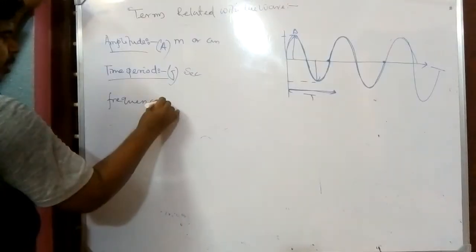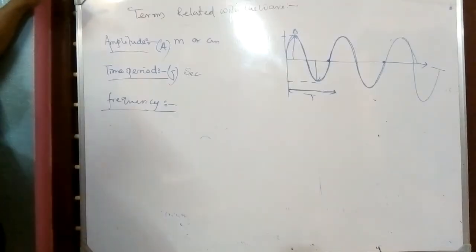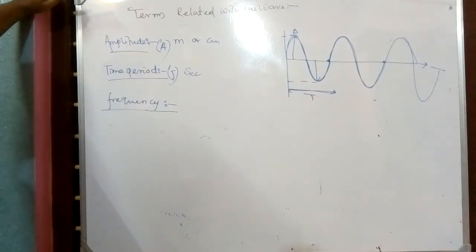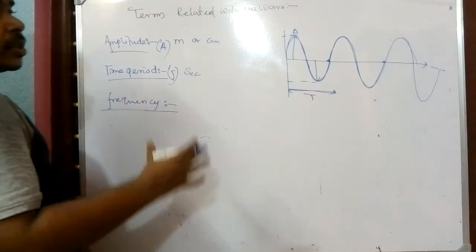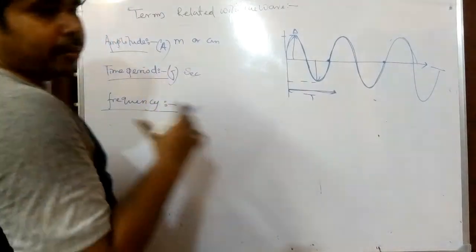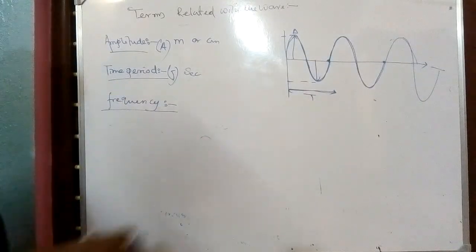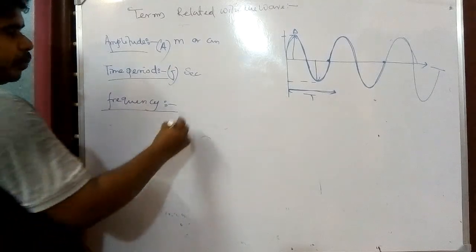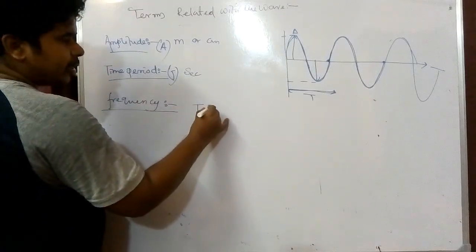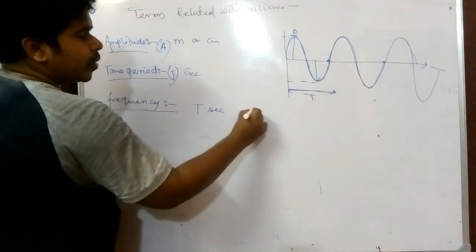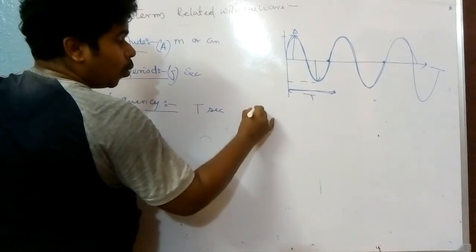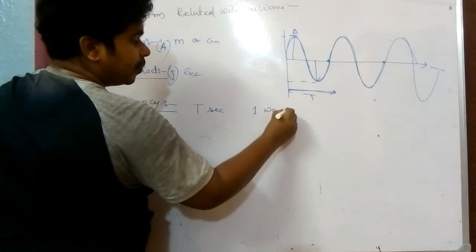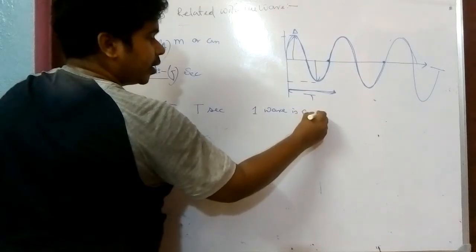Frequency: the number of vibrations or the number of waves per unit time or per unit second is known as frequency. If the time period is T, then in T seconds one wave is created.